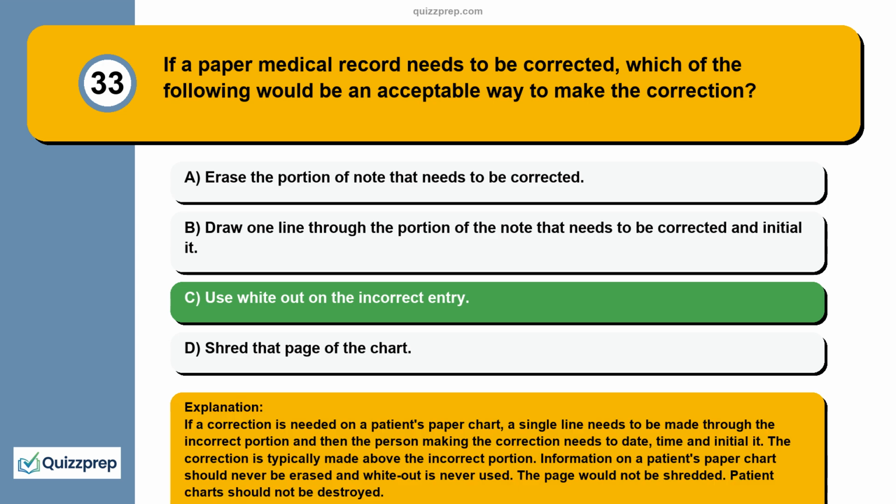If a correction is needed on a patient's paper chart, a single line needs to be made through the incorrect portion and then the person making the correction needs to date, time, and initial it. The correction is typically made above the incorrect portion. Information on a patient's paper chart should never be erased and whiteout is never used. The page would not be shredded. Patient charts should not be destroyed.